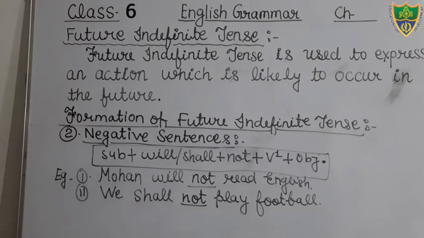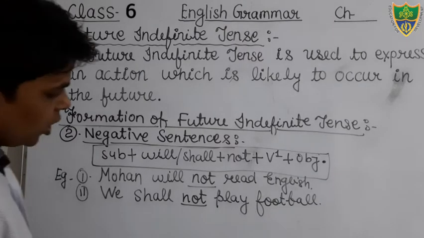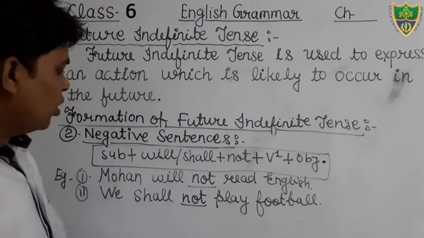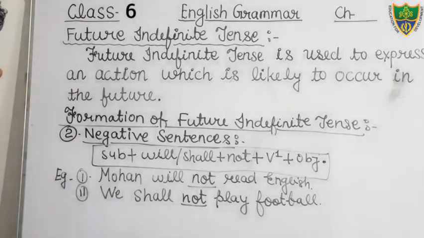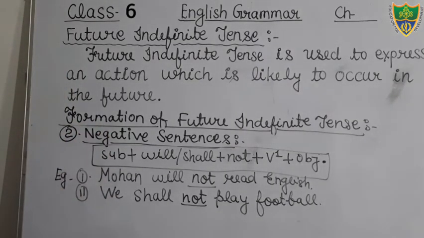Okay, students, these are the two examples that you have to write in your notebook, and you also have to learn the structure given on the board, how to form the negative sentences of future indefinite tense. You write it and learn it. Okay. So now we will discuss the interrogative sentences. You may take the screenshot, or I hope that you all have written. So I am going to erase it.